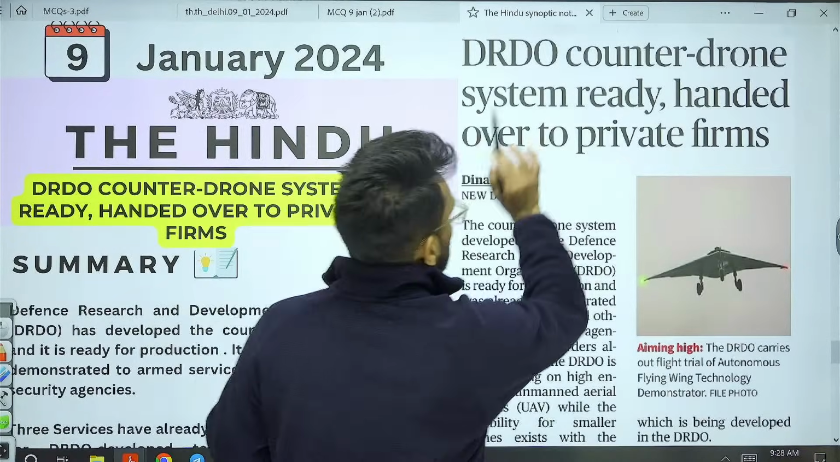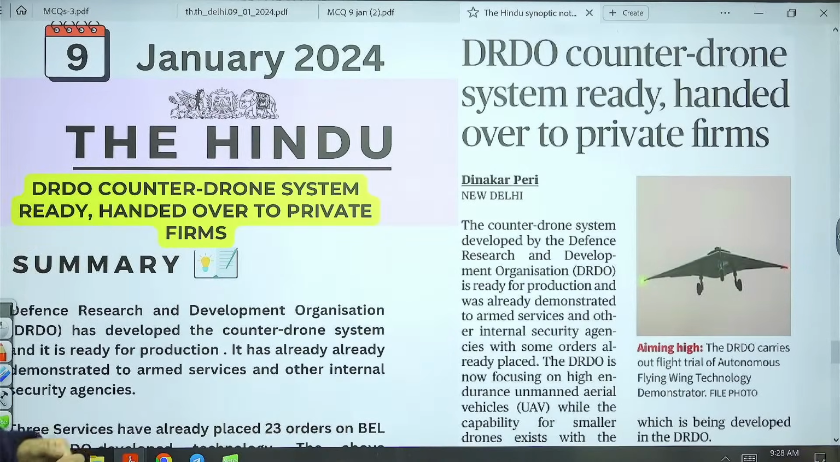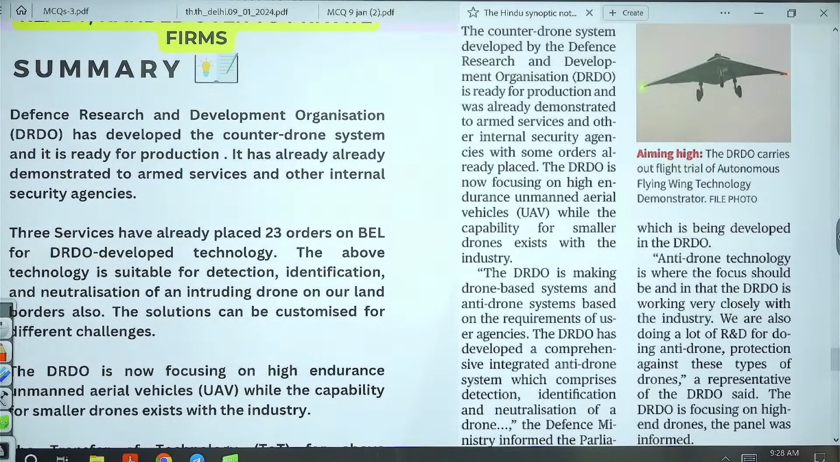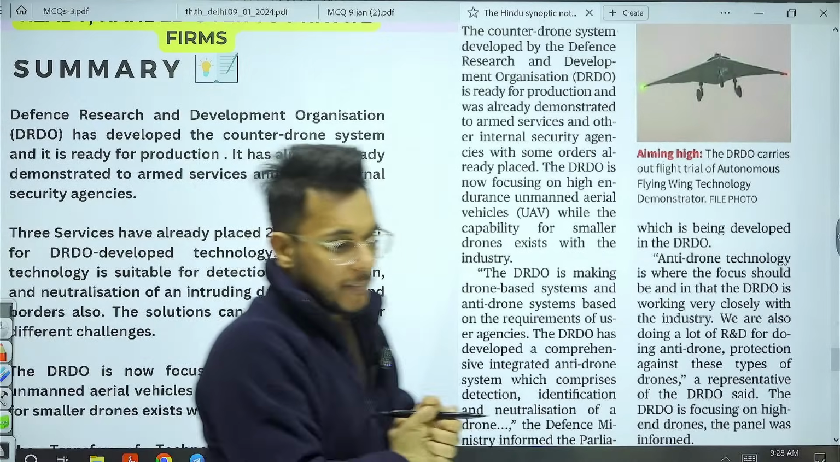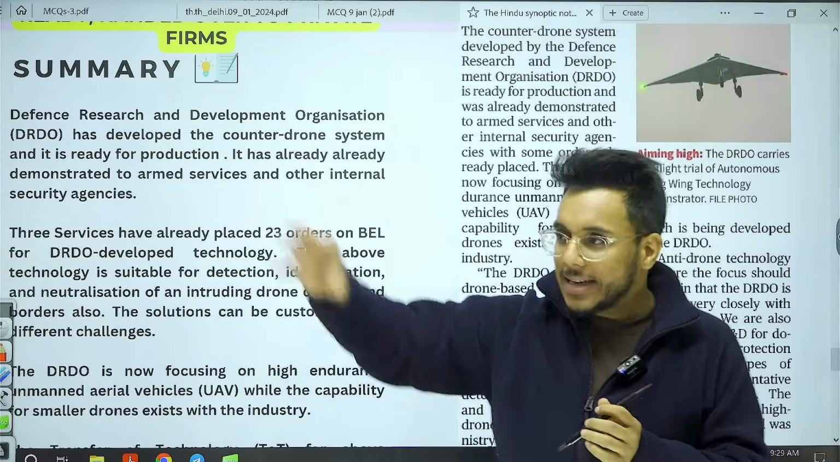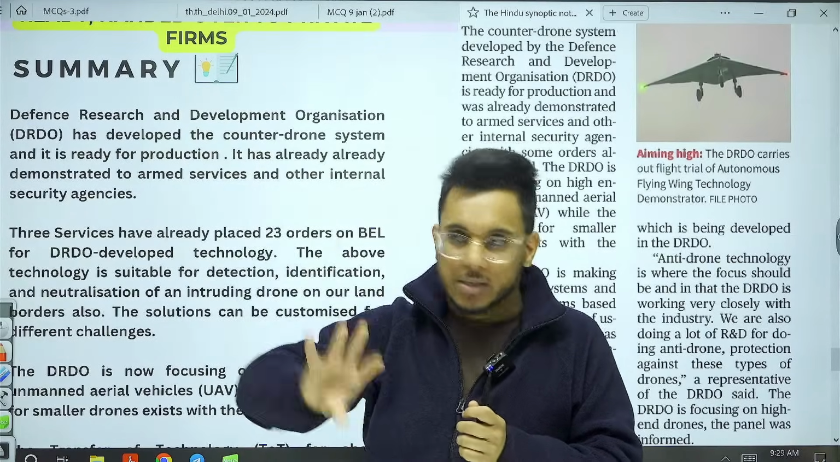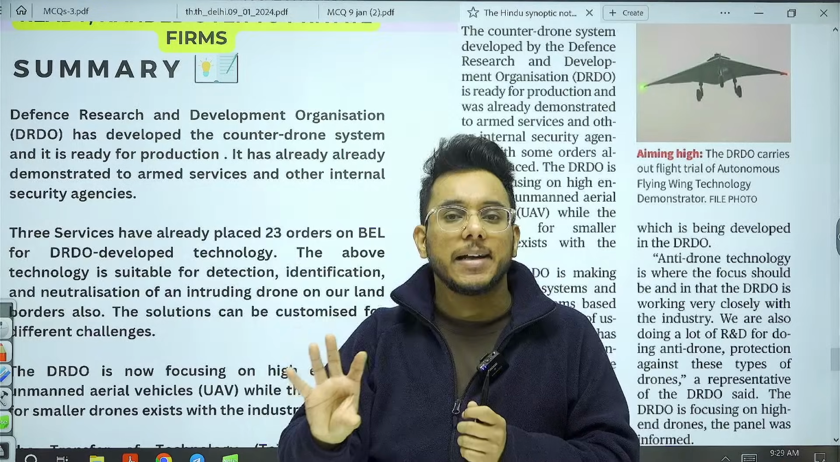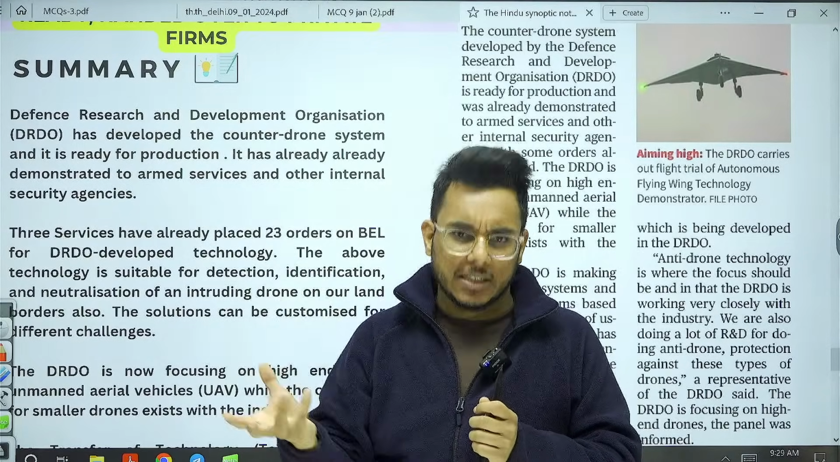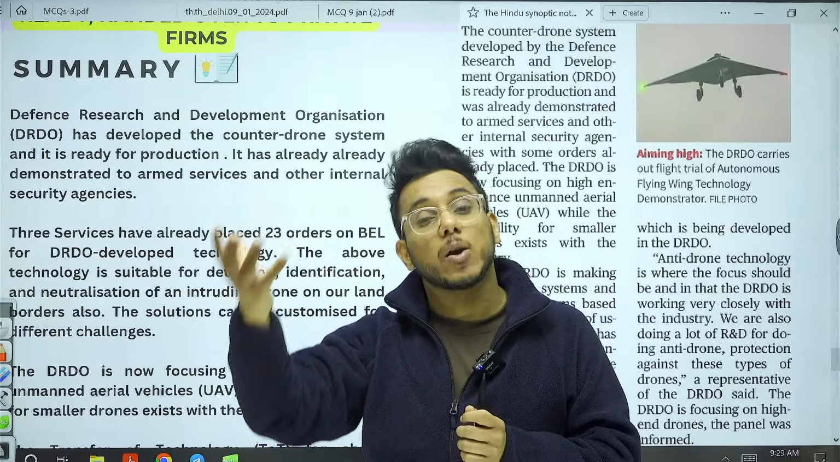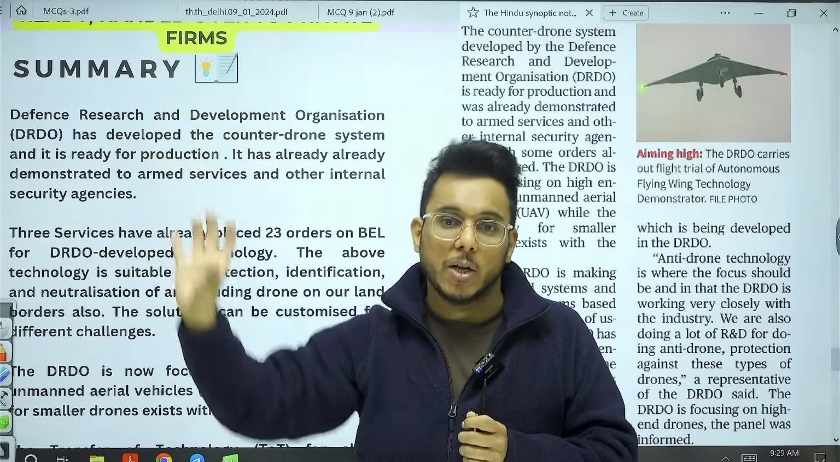Then, DRDO counter drone system ready, handed over to private firms. So this article we will see with respect to GS paper number 3, indigenization of defense. Now, first of all, what is the counter drone system? Understand this particular thing that many times enemy drones might enter India for spying purpose, for carrying some harm in the Indian territory or for drug delivery, etc. So these drones are to be neutralized and for that counter drones are needed which can neutralize these particular drones.